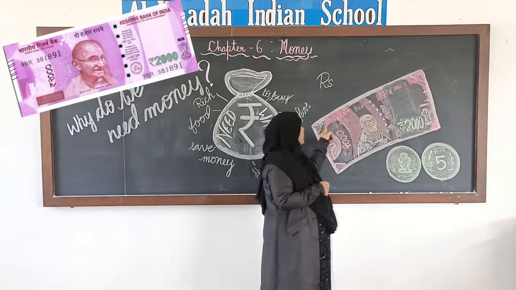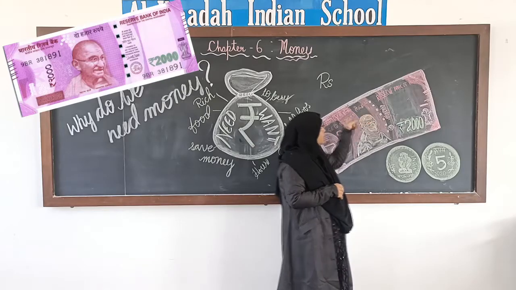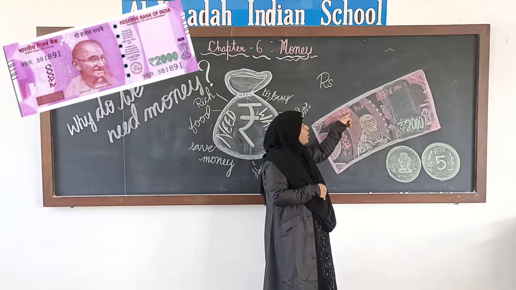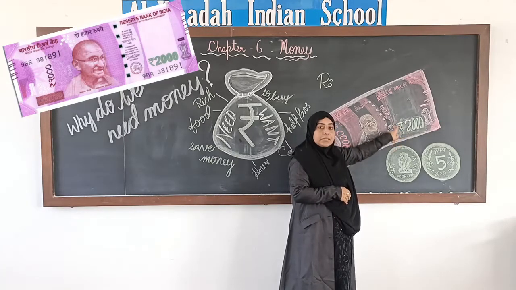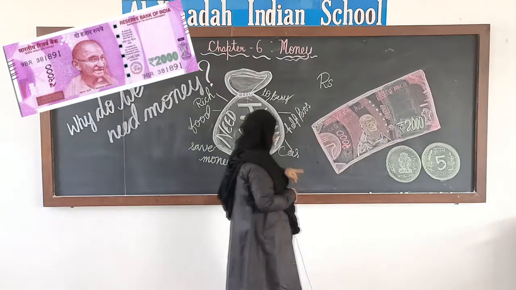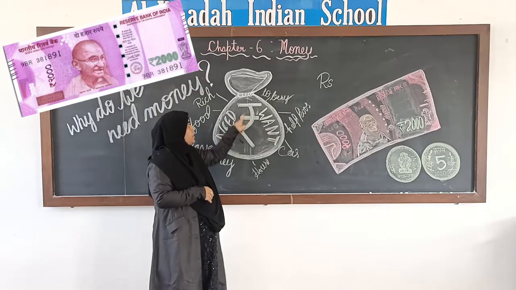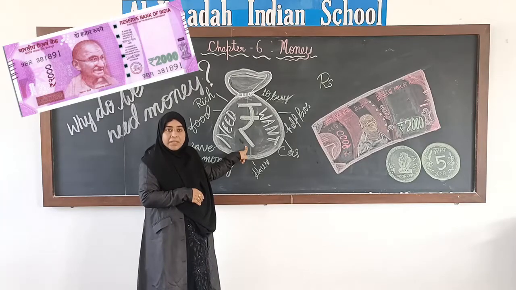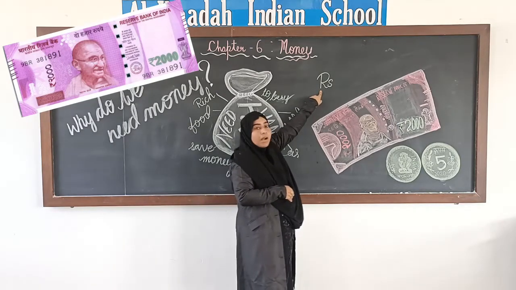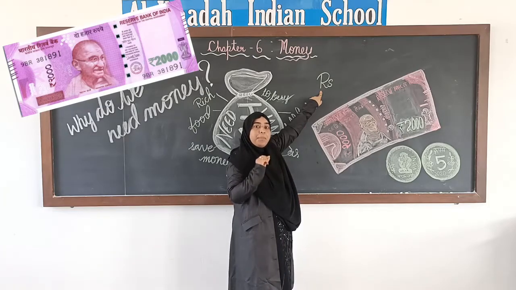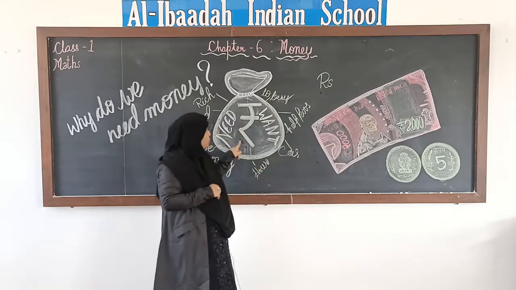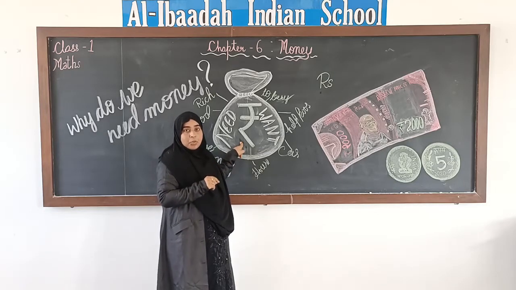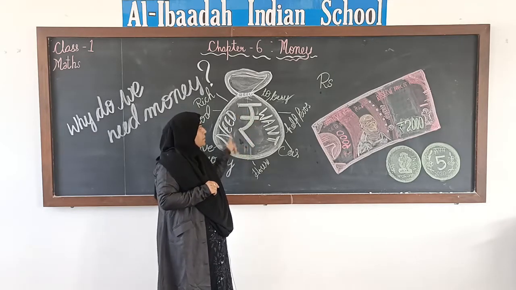Other than that, there will be something written in Hindi, like Bharatiya Reserve Bank, or you will find this symbol on the notes. Now, do you know what symbol this is? This is the symbol for rupees. You can see over here also, this symbol we use to show rupees. We also write rupees as RS. So, rupees and paisa is the currency that we use, the money that we use in India. We either write it RS for rupees or we use this symbol. On the currency notes or the coins, you will see this symbol.